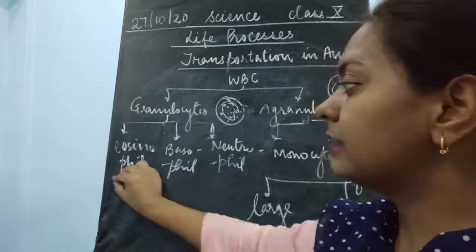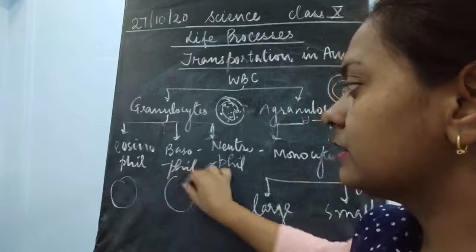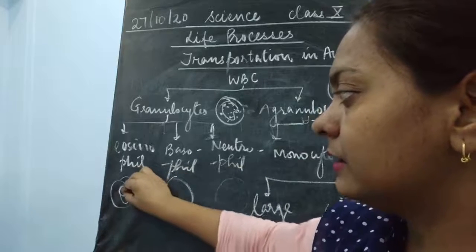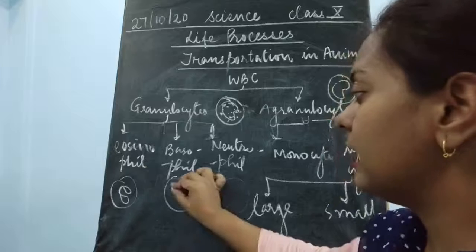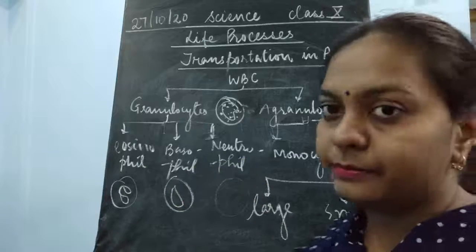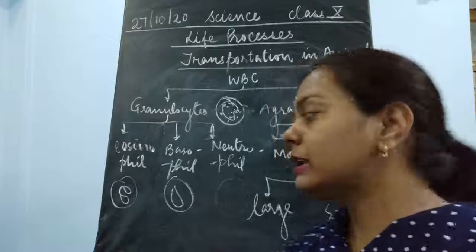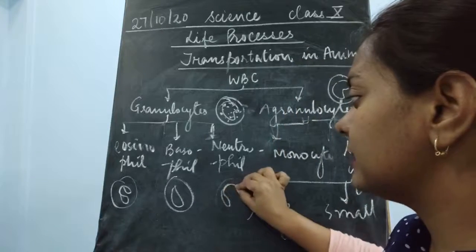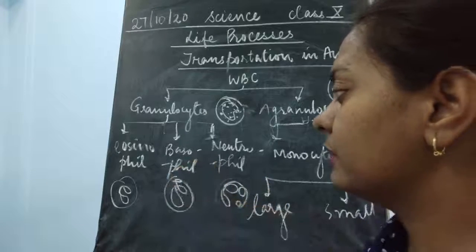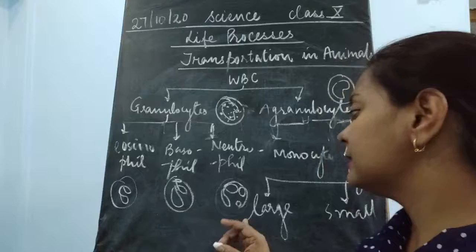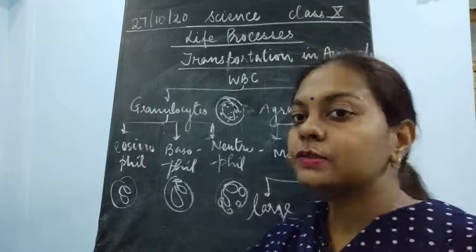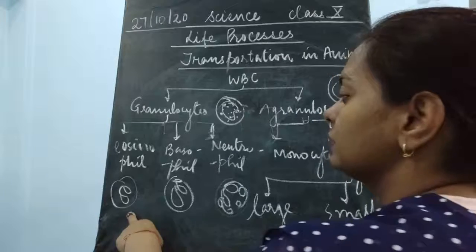Now you can see there are some more structures in their nucleus. Eosinophils have a two-lobed nucleus. Basophils have a circular or some different shape of nucleus. The neutrophil has 2 to 7 lobes of nucleus. They have 2, 3 lobes of nucleus, maximum 5 lobes, here 7 lobes are there. Okay, so lobed nucleus is present. So this is about the neutrophil, basophil and eosinophil.